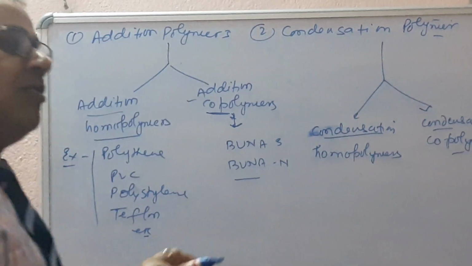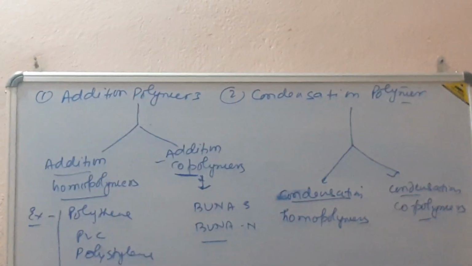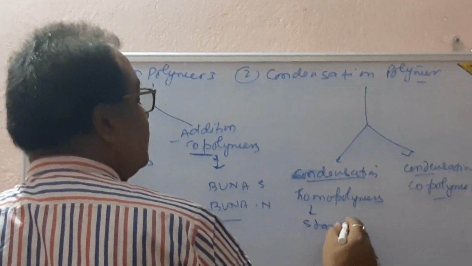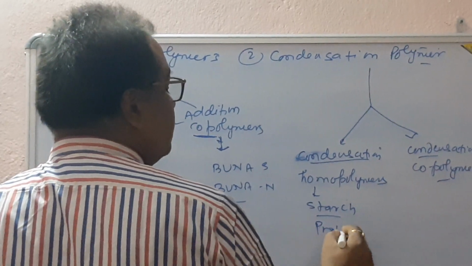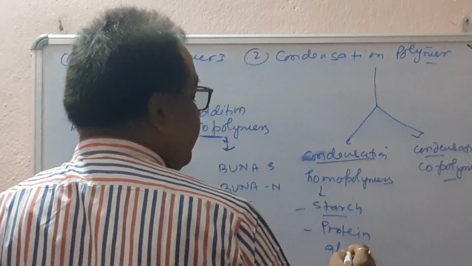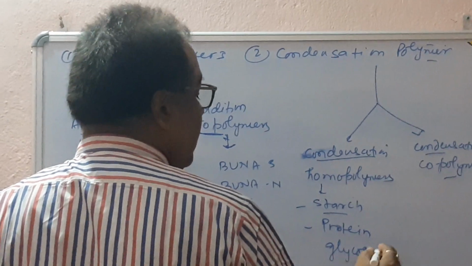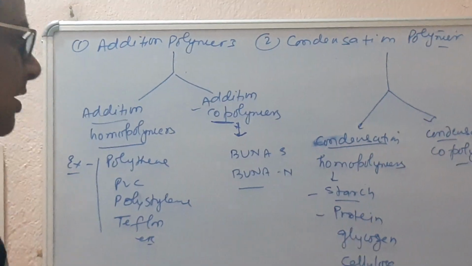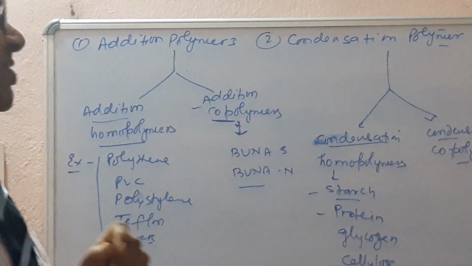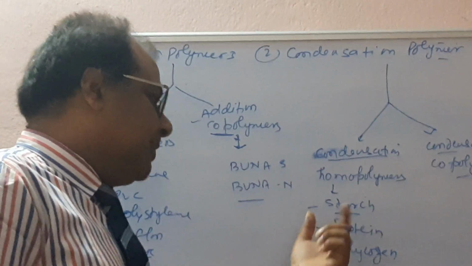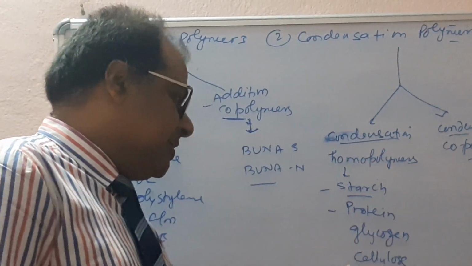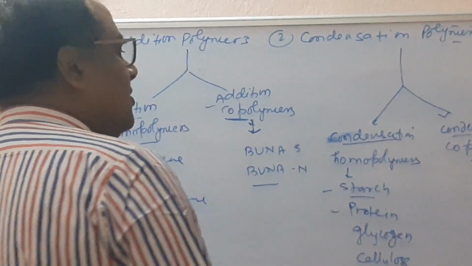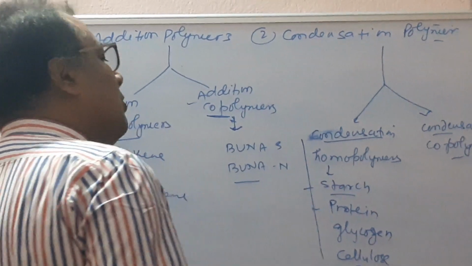Condensation means release of water or a small quantity of other substances like sodium chloride, CO2, etc. Homopolymers are starch, protein, glycogen, cellulose. All are condensation homopolymers, formed by polymerization of only one type of monomer unit, that is alpha-D-glucose, only one type of amino acid, and beta-D-glucose for cellulose, and they also release a small quantity of water. So this is called condensation homopolymers.